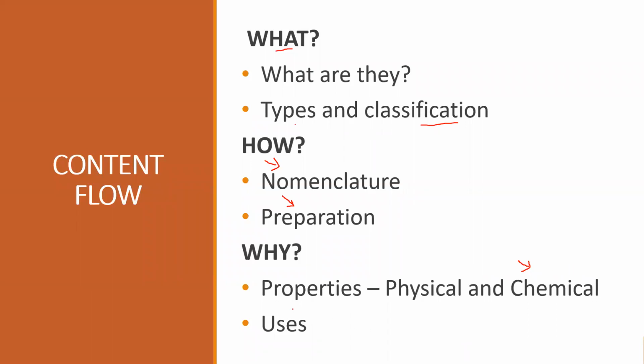We will finally end with the uses of these compounds that we have understood so far. So this will be the brief flow in which the content would go and the way my classes will proceed. And this content flow is common for all the compounds that we would study in second year organic chemistry.